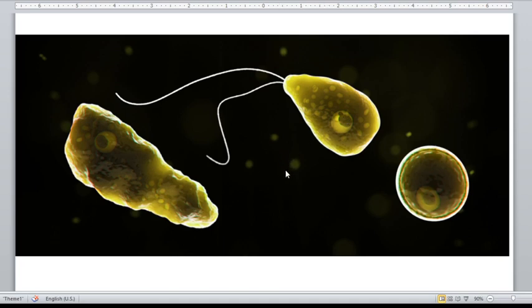This one is in the trophozoite stage. The trophozoite stage for amoebas is their feeding stage. This is the stage that can ingest nutrients or bacteria.